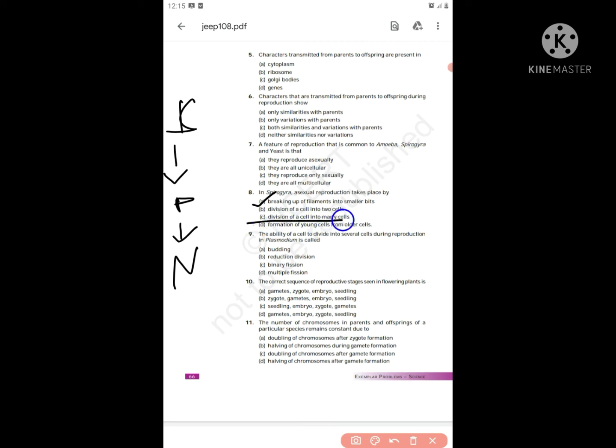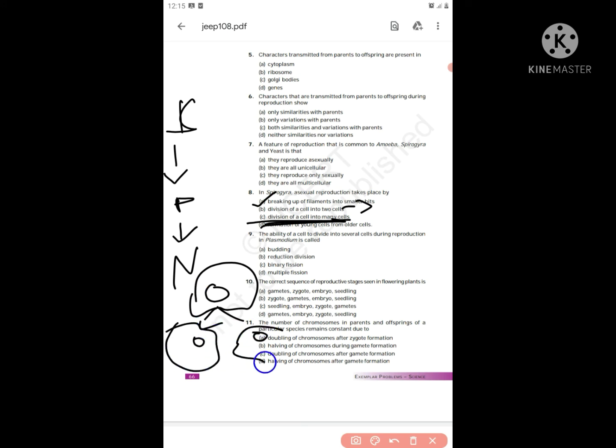Okay, let's see what the examples are for B and C. In B, one cell divides into two new cells. I just told you in the starting of the class, that is nothing but amoeba, right? One cell into two new cells, that is binary fission. Next, division of a cell into many cells. I said this also: that is multiple fission. Plasmodium has many cells, and each cell can grow up into a new individual. That is multiple fission, right?